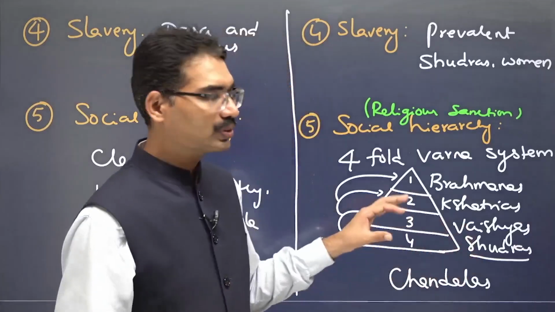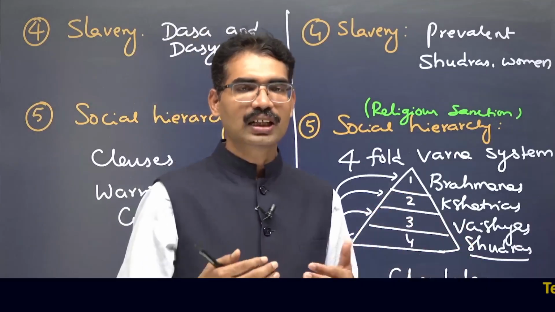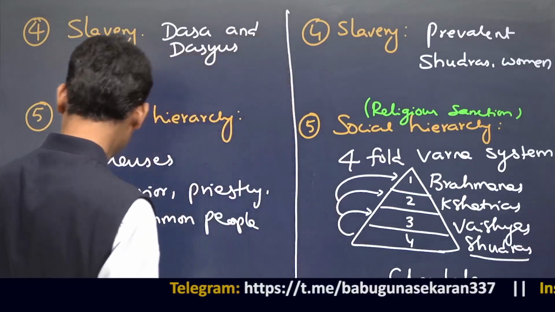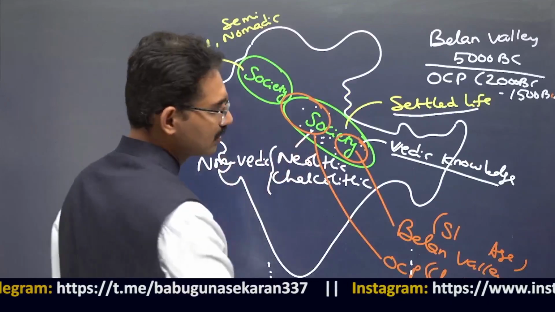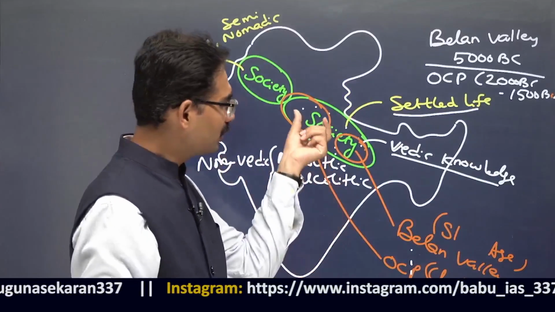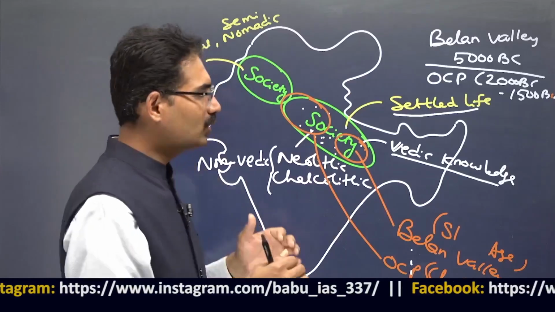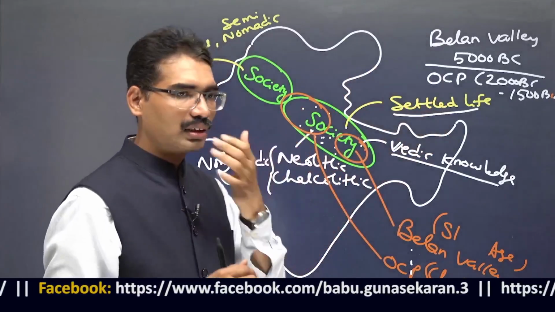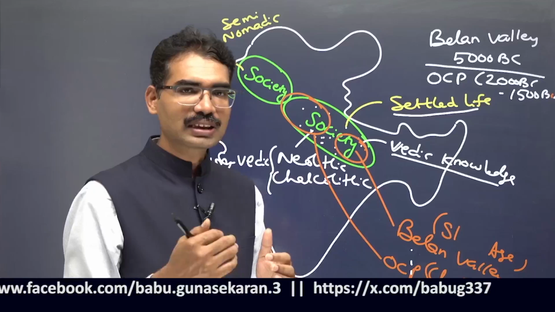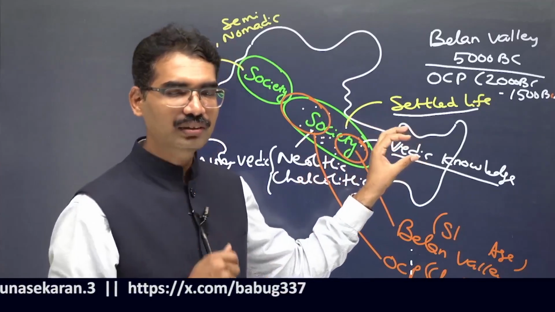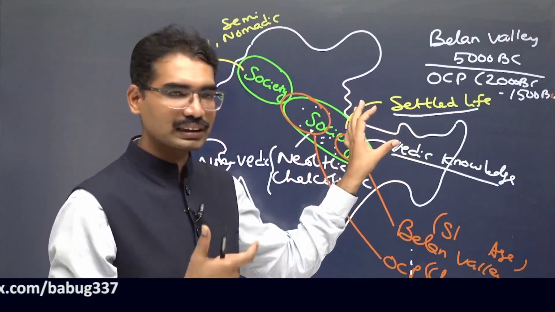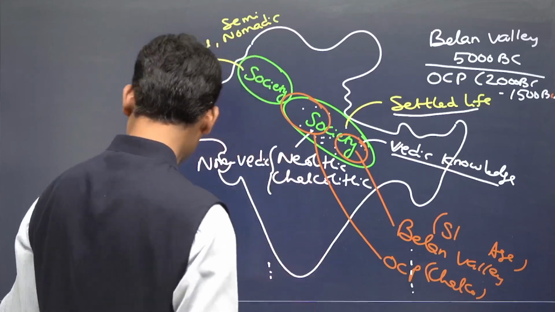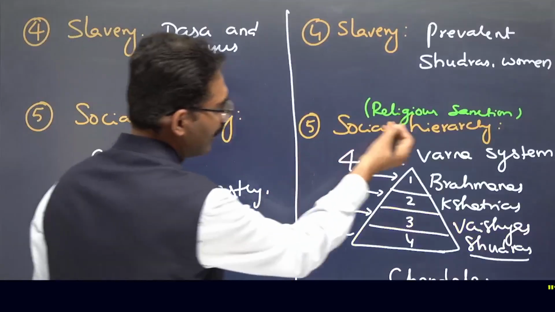But naturally, if you see anthropologically and socially how these kinds of classifications emerge, people moved into these areas. When people moved to these areas, they came into contact with the local people too. Gradually, those who had control over knowledge became Brahmanas, the ruling class Kshatriyas, then those in agriculture, trading activities and artisans, common people, the Vaishyas. Then the laborers of all these three sections became Shudras. That is how it naturally evolved. That's why the social classification is like this, and social hierarchy emerged.